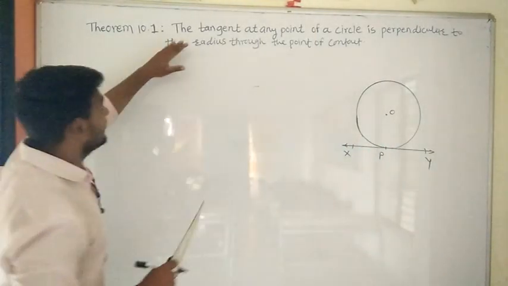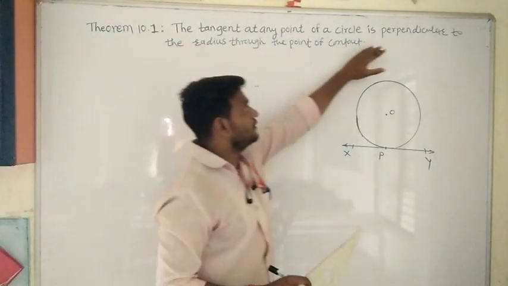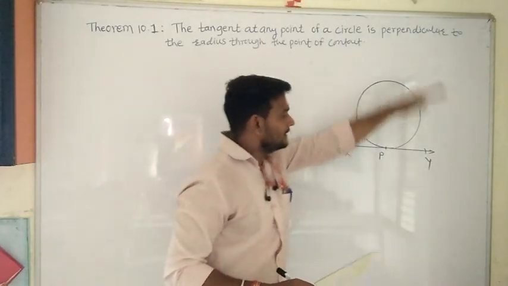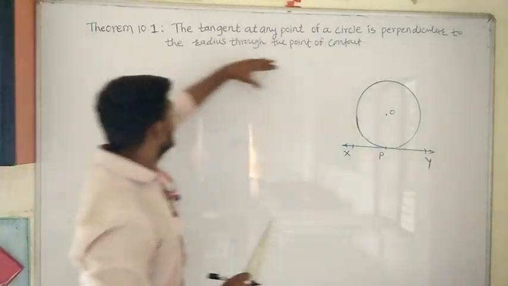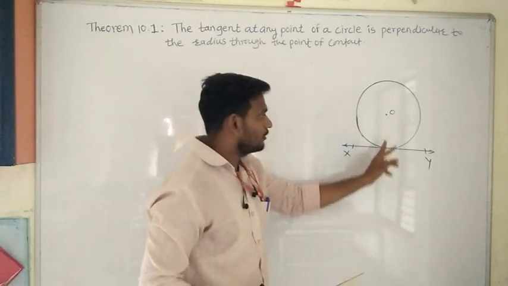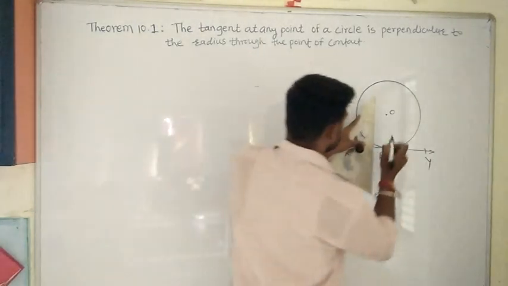And what is given here? The tangent at any point of a circle is perpendicular to the radius through the point of contact. Now, through the point of contact, I will draw the radius.